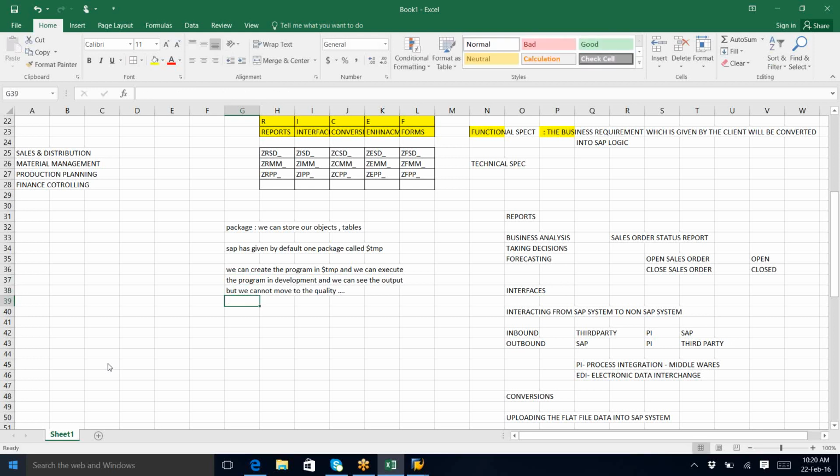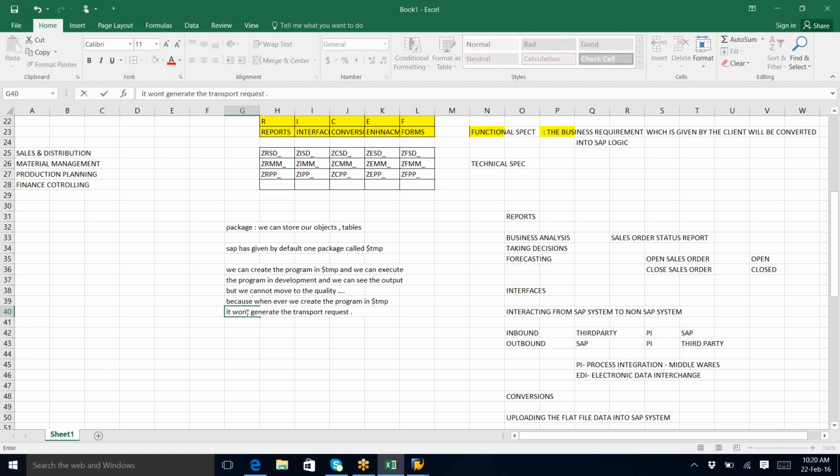Because it is for testing purpose, it means temporary. Whenever we create a program in $TMP, it won't generate the transport request. That's why we cannot move it to the quality system.